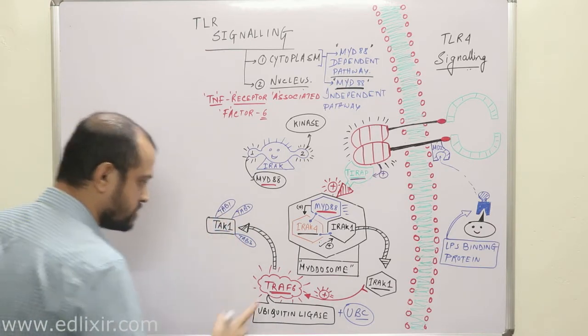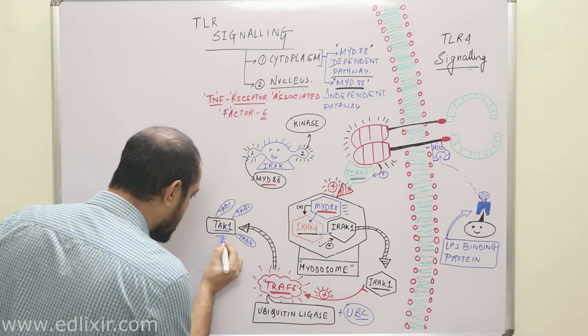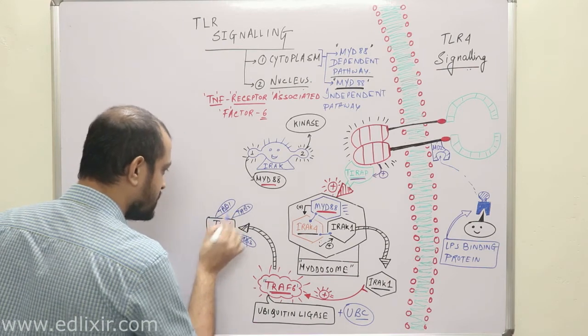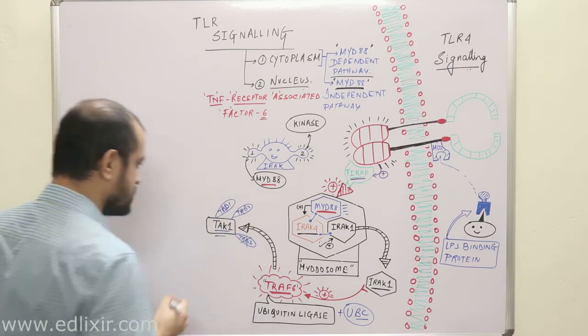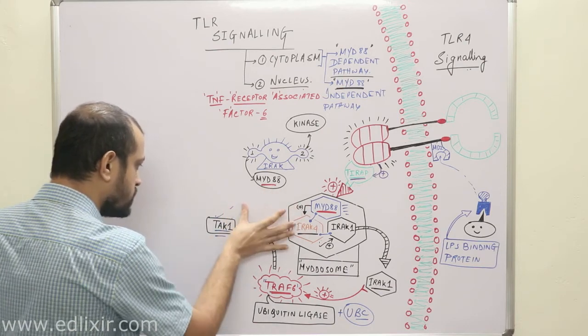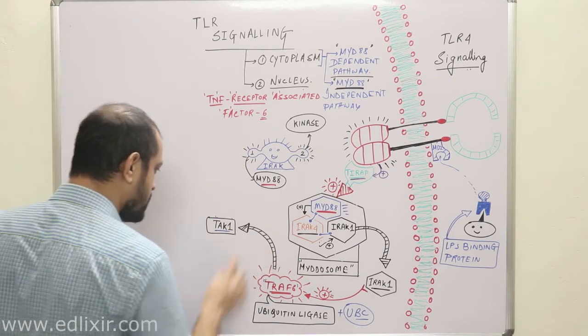Okay. Now listen, what will TRAF6 do? TRAF6 will activate TAK1 by ubiquitinating these enzymes. Clear? Sorry, these subunits. Now when TAB1, TAB2, TAB3 are removed, then TAK1 will be activated, right? This TAK1 protein will be activated, right?